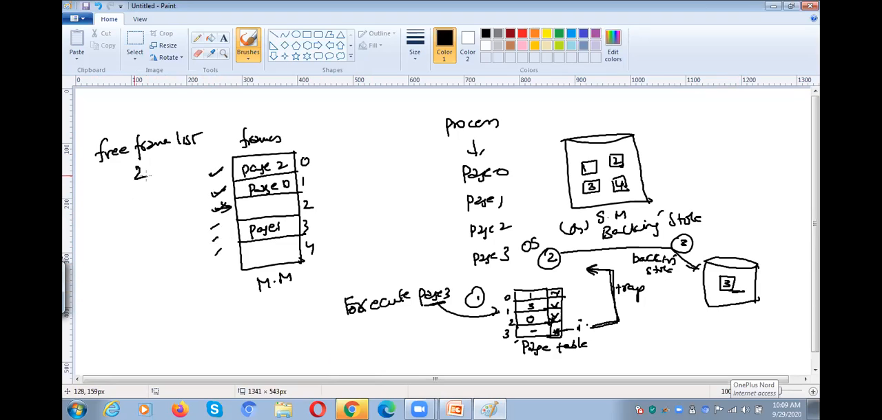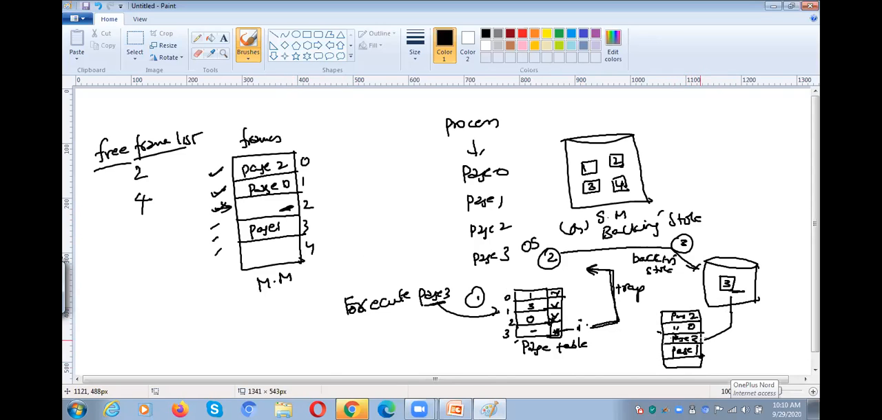What are the free frames available? 2 and 4. So the operating system immediately checks the free frame list. Okay, 2 free frames are available, so you can keep this particular information in the main memory free frame. Already page 2 is here and page 0 is here. Now this frame is free, so you can keep page 3 here.